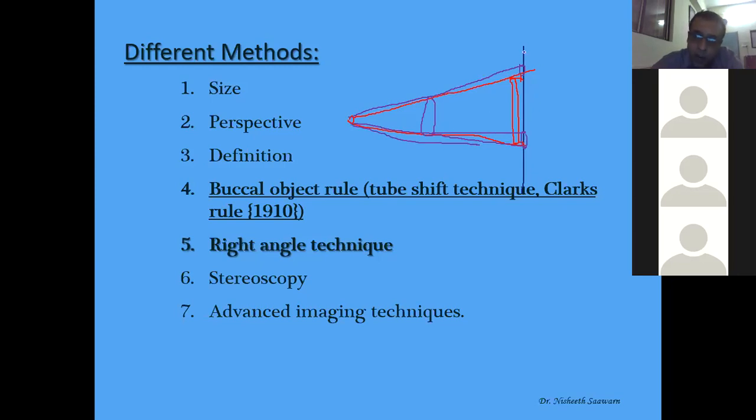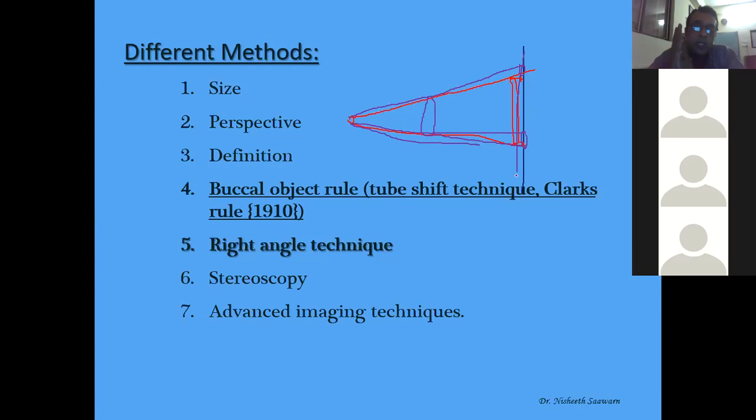Now, the radiographic film is kept on the lingual side of the tooth. We always keep the film on the lingual side. We keep the film inside the mouth, behind the teeth, and then we expose from outside. The tooth is between the source and the film, so the film is on the lingual side.